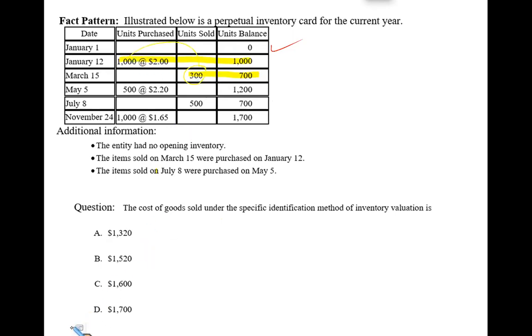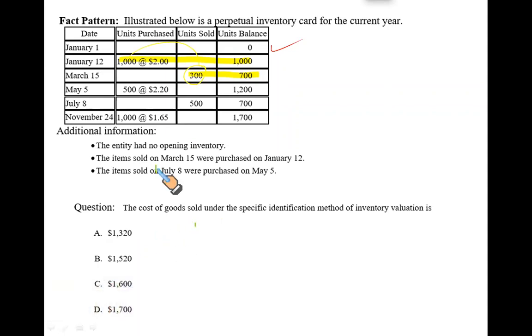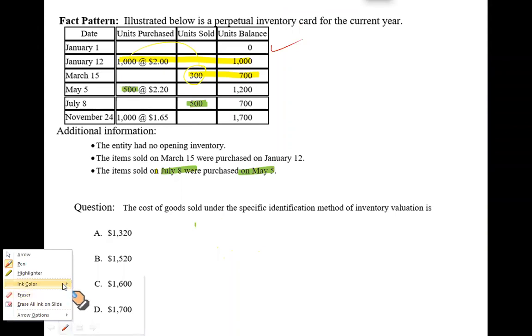Then it further says, let me change the color of the highlighter to green. It says the items sold on 8th of July were purchased on 5th May. So these items we sold came from these. This is called specific identification because we have specifically identified the items of each sale and purchase.